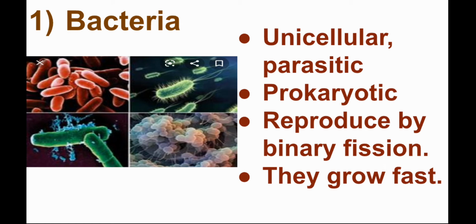They are parasitic. Parasitic means they live on the body of other living organisms or inside the body of other organisms. The third point is they reproduce by binary fission. Binary fission means if the bacteria wants to give birth to new bacteria, the parent bacteria will divide itself into two parts. The last point is they grow fast. If there are favorable conditions, the bacteria will grow fast. Thank you.